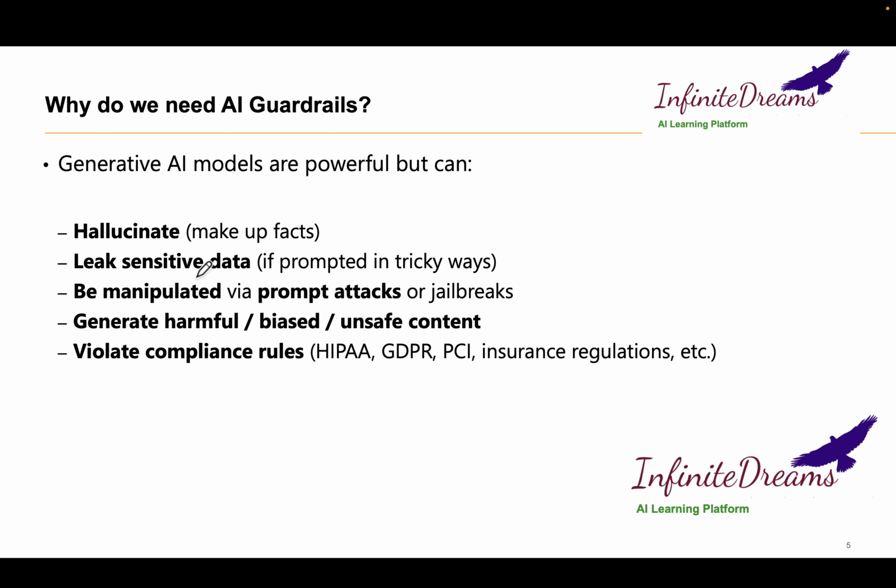So maybe when the AI model was trained it picked up our data, but if somebody asks, the model should not put any personal information into its response. It should not be manipulated by prompt attacks, generate harmful, biased or unsafe content, or violate compliance rules. So for all these things we need guardrails.